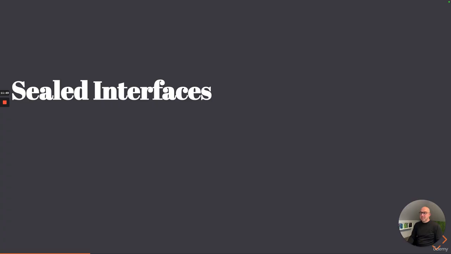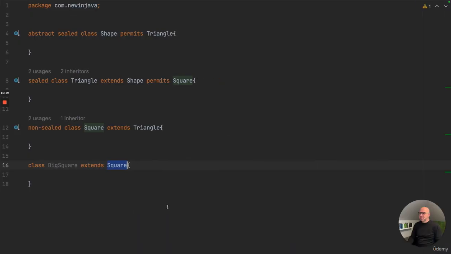Now let's have a look at sealed interfaces. Sealed interfaces really behave the same way as sealed classes. So let's just rewrite it. We're going to remove the abstract right here. We have our sealed interface, which is a shape, and it permits triangle. And then we have the sealed class, which implements the shape. And we have the non-sealed square, which of course extends the triangle because this is sealed.